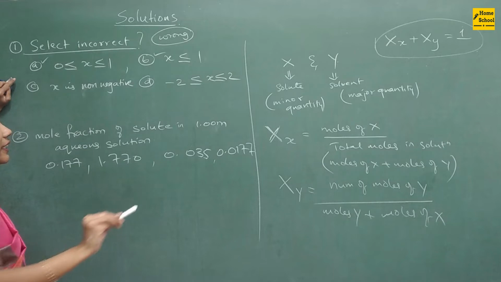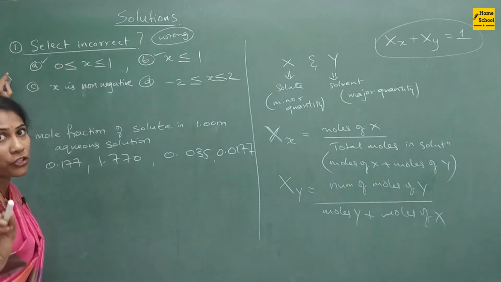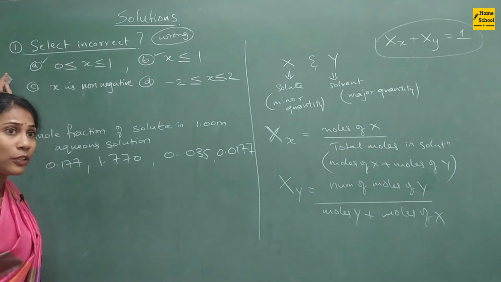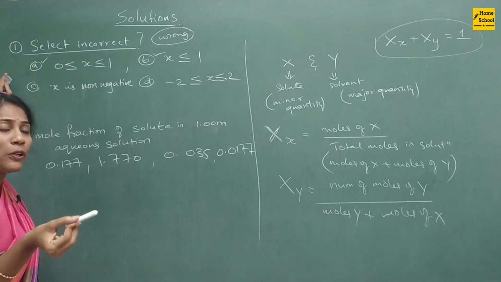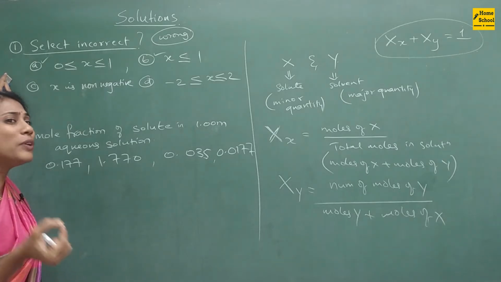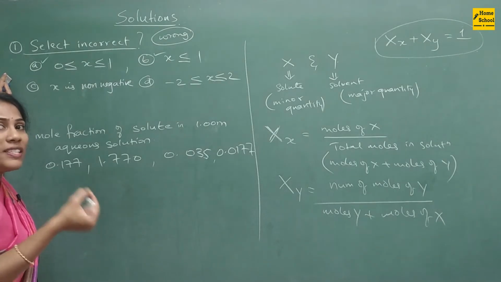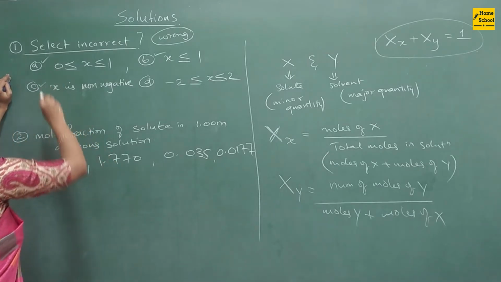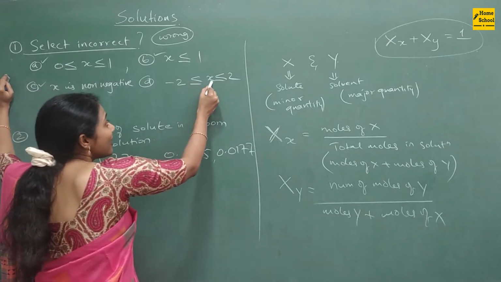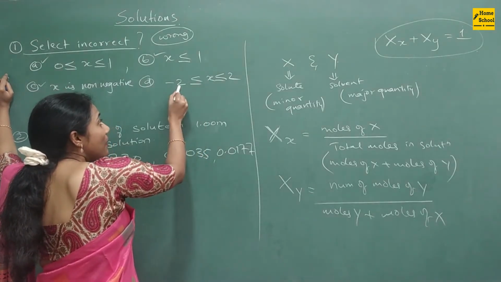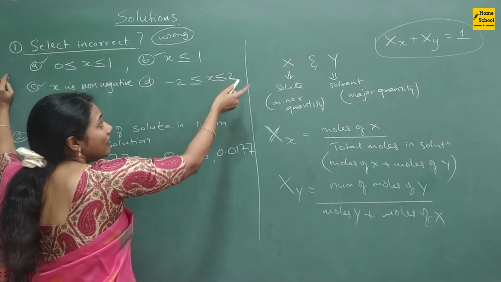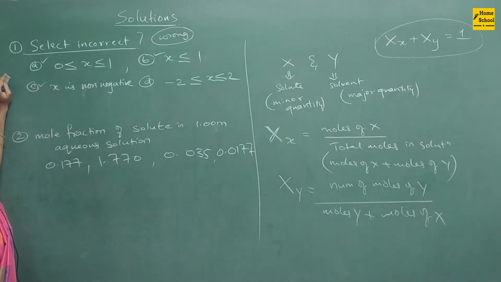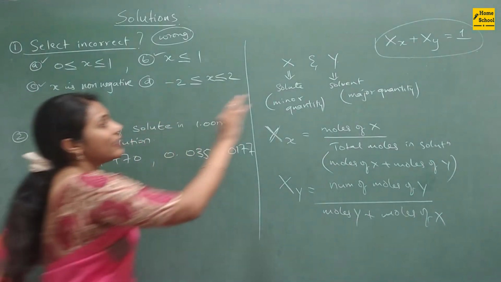X is non-negative. That means X is always positive. Okay, X can never be negative. When you are calculating mole fraction, definitely some moles would have been there, right? So moles is always a positive number only. So this is also a correct statement. And now look at here, X can be lesser than or equal to -2 or greater than or equal to +2. No, look at this formula.